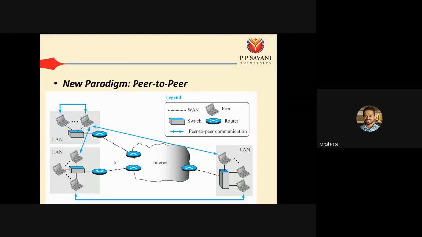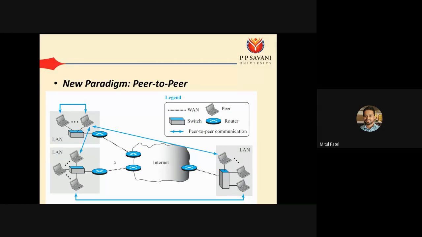The advantage of peer-to-peer communication is that in case of client to server, the server should be in continuous mode. The server should be continuously listening for any connection request. That is the biggest disadvantage of client to server communication. If the server is not able to accept any client request, then communication is not possible. While in this peer-to-peer approach, there is no specific client or no specific server. Every device can communicate with each other.